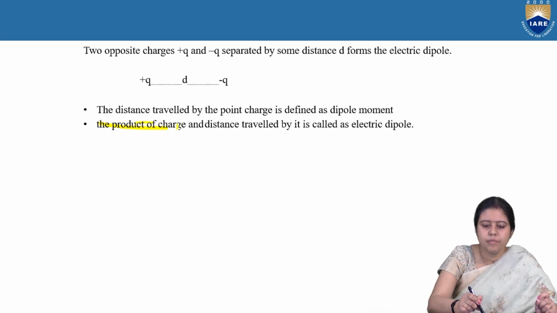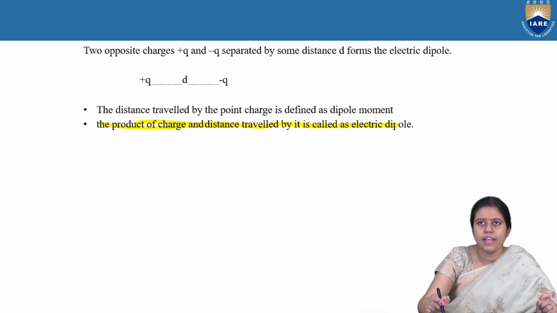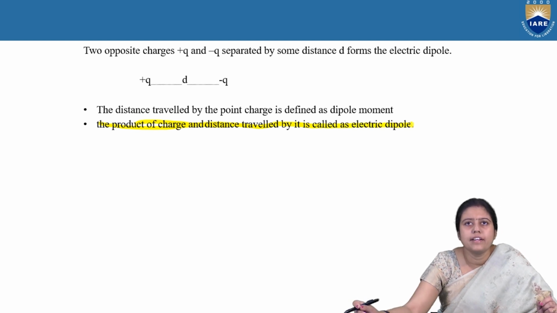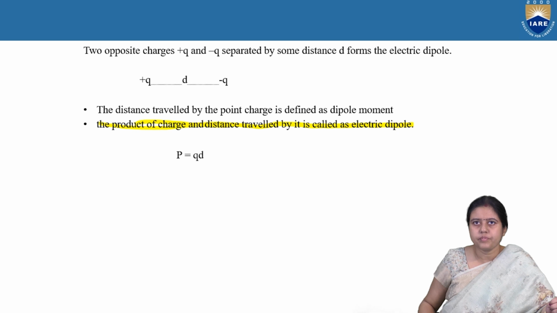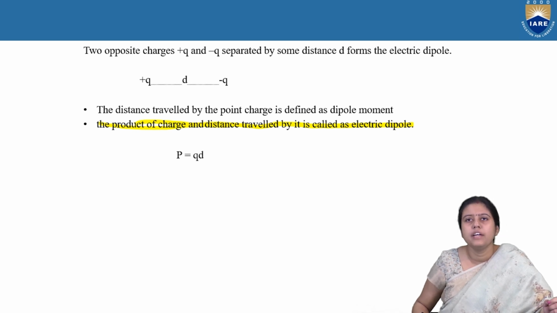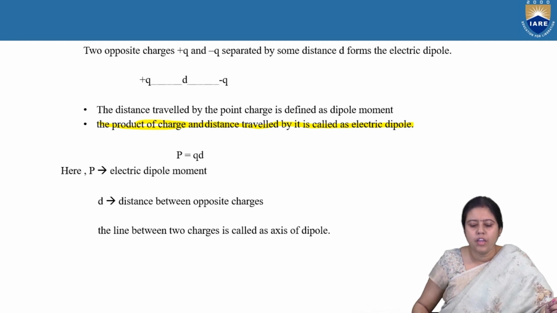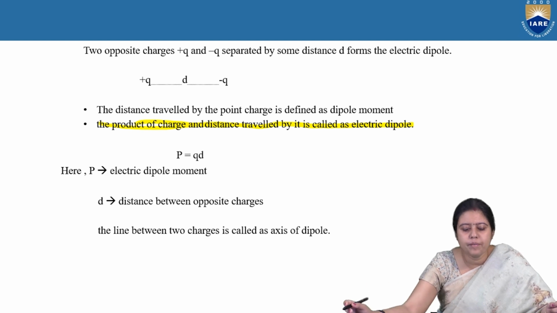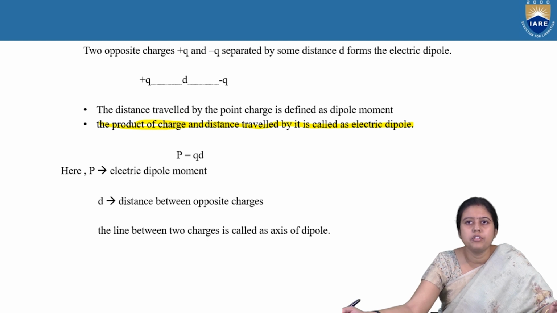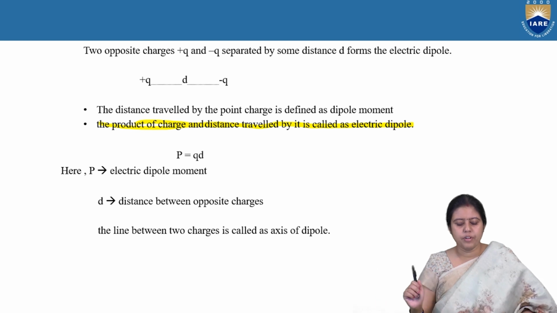What is an electric dipole? The product of the charge and the distance between them is known as the electric dipole. So P is equal to Q into D, where P is the electric dipole moment and D is the distance between the opposite charges. The line between the two charges is called the axis of the dipole.